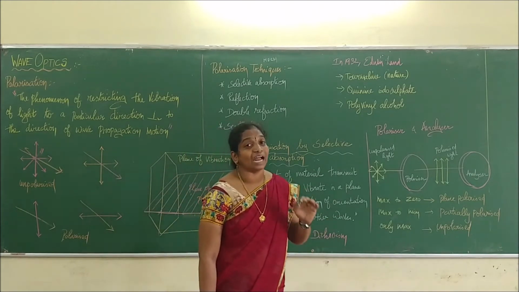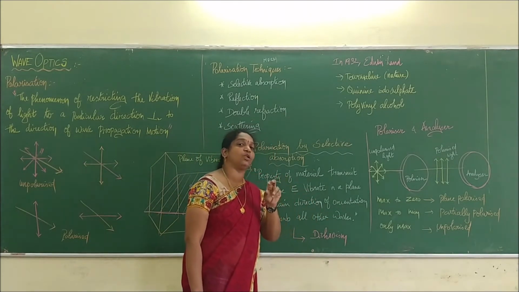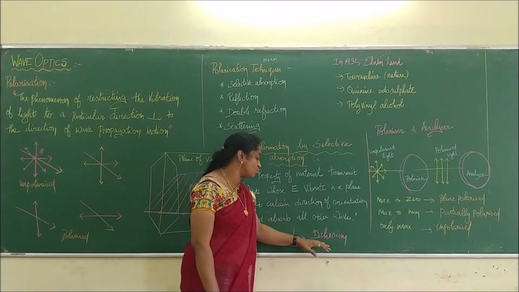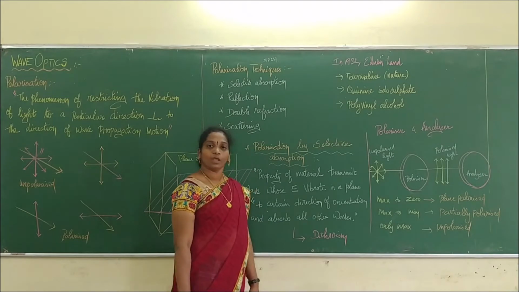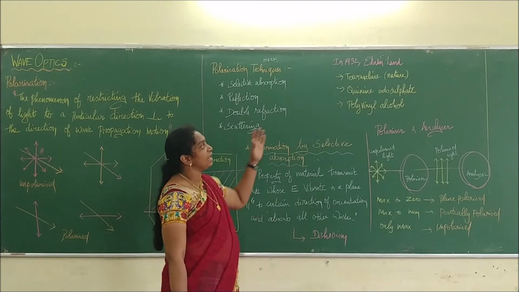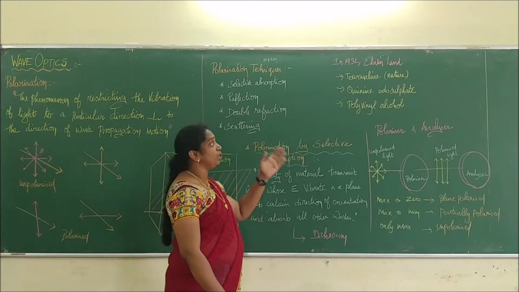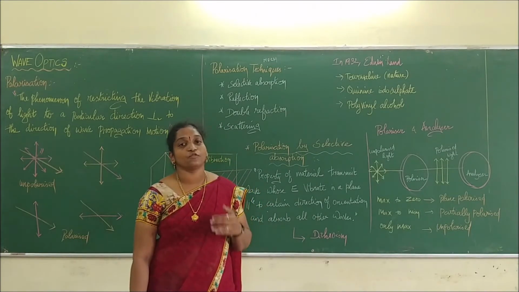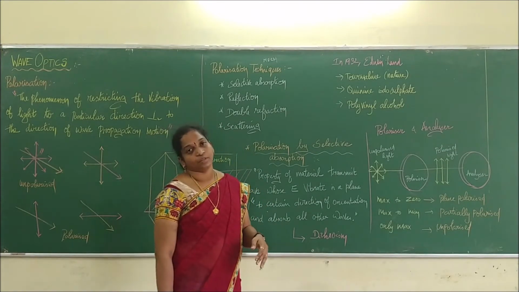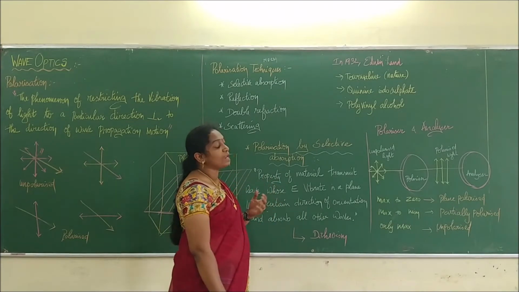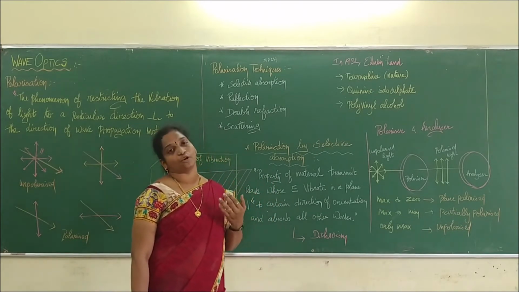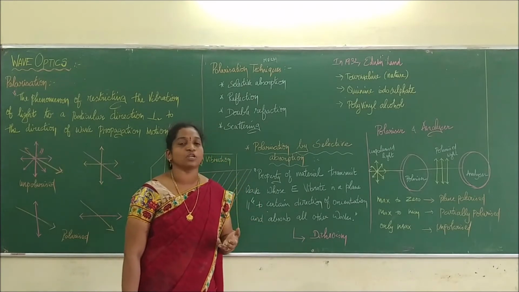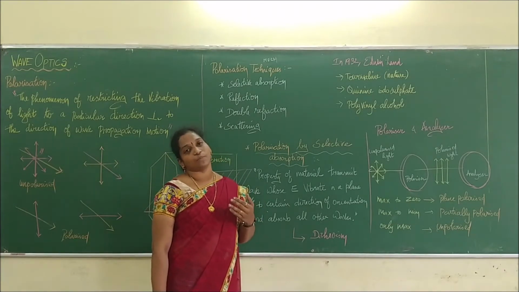We can call that type of absorption, only particular parallel vibrations, selective absorption. In 1932, Edwin Land, the American scientist, was the first to find out about polarization. He says that tourmaline is one of the naturally made crystals which help to polarize light. Later he found that many sheets like this can be produced artificially in order to produce polarized light.